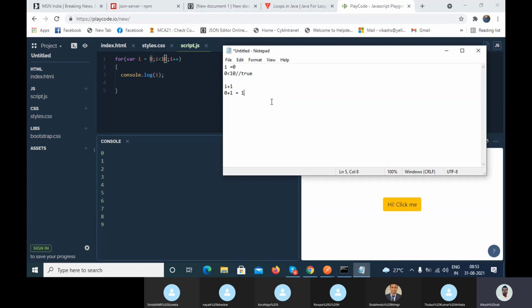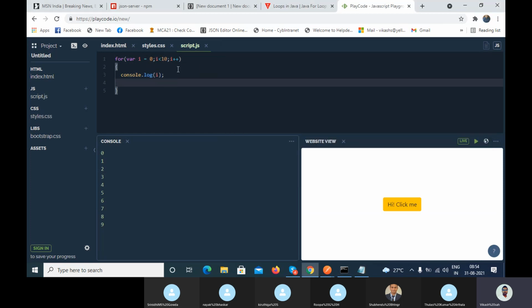Now tell me what is the i value after incrementing? 1. Okay, this is your second iteration. In the first iteration, i is equal to 0 and the condition is true, so it goes inside and executes your code, then it increments the value with i++, and your execution gets completed.